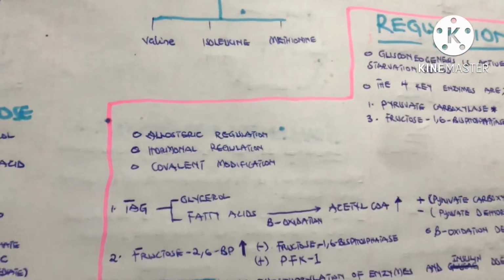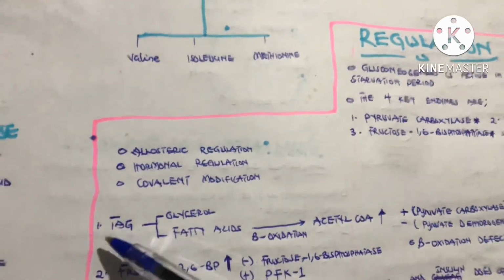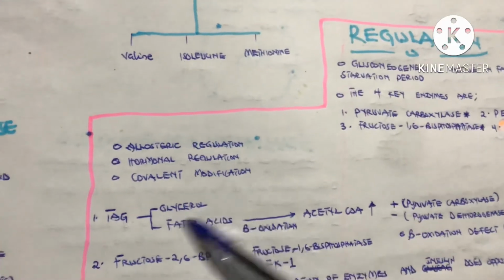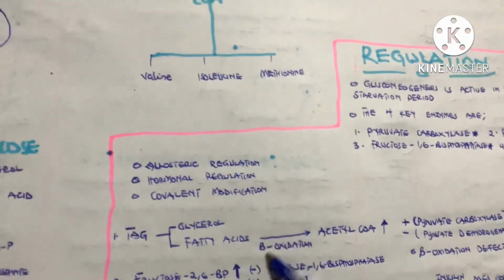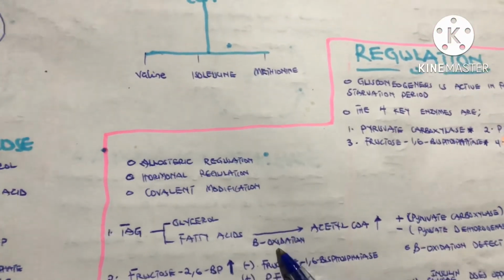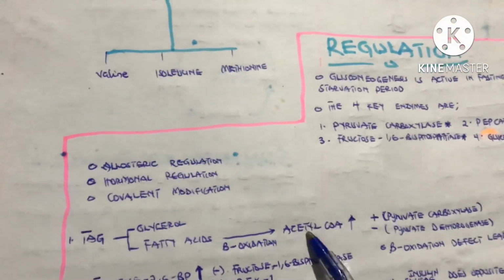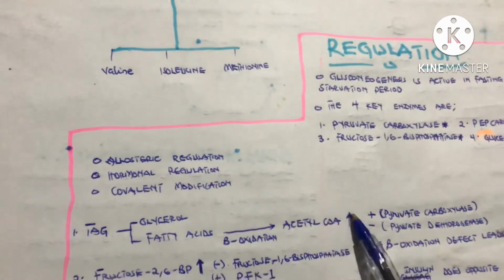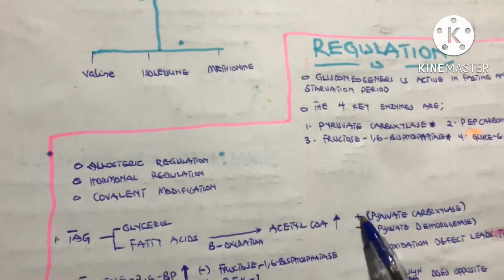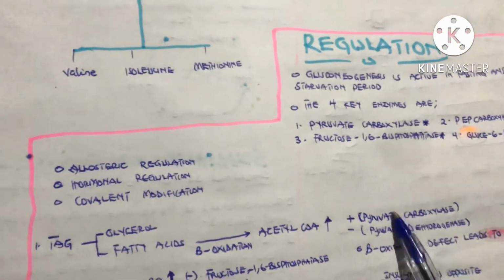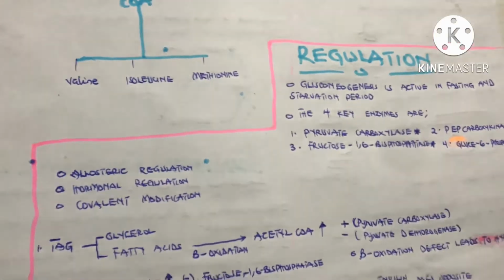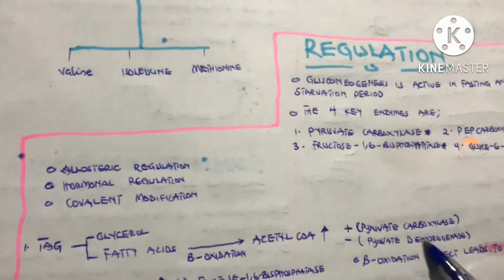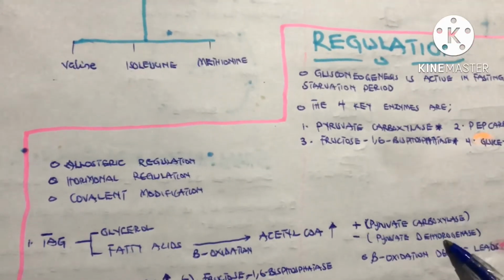So let's look at something here. During starvation, I said that triacylglycerol is being broken down into what? Glycerol and fatty acid. And these fatty acids can undergo beta oxidation to produce more of what? Acetyl-CoA. So it will lead to an increase in the level of acetyl-CoA. And an increase in acetyl-CoA can actually activate pyruvate carboxylase, which is a key enzyme in gluconeogenesis. And also inhibits pyruvate dehydrogenase, which is a key enzyme in the TCA cycle.